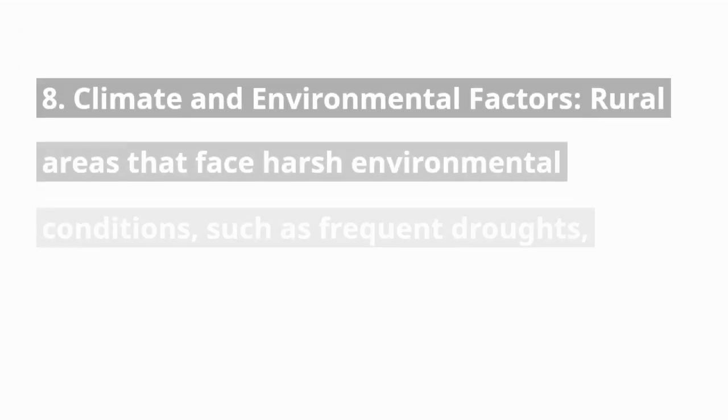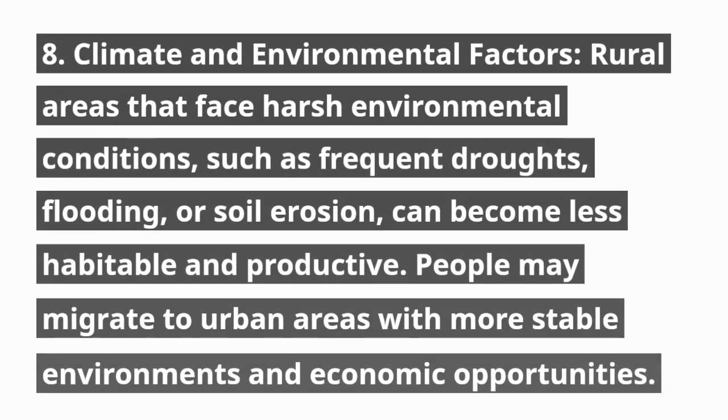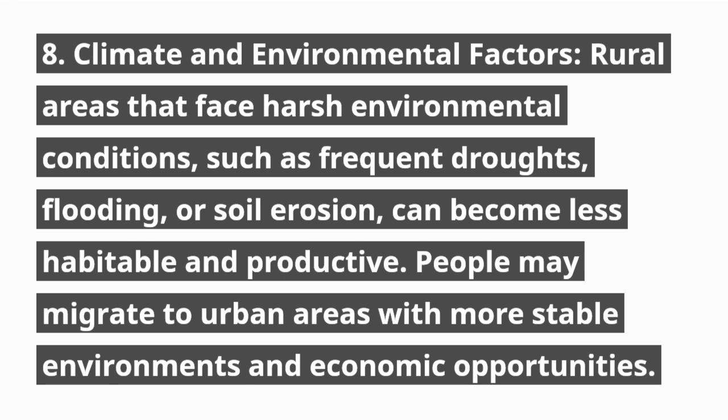8. Climate and environmental factors. Rural areas that face harsh environmental conditions, such as frequent droughts, flooding, or soil erosion, can become less habitable and productive. People may migrate to urban areas with more stable environments and economic opportunities.